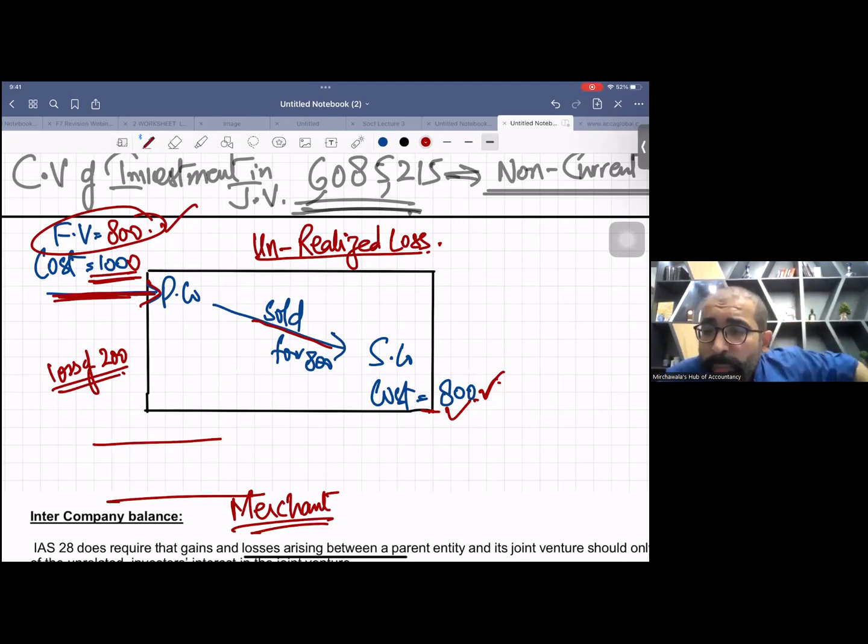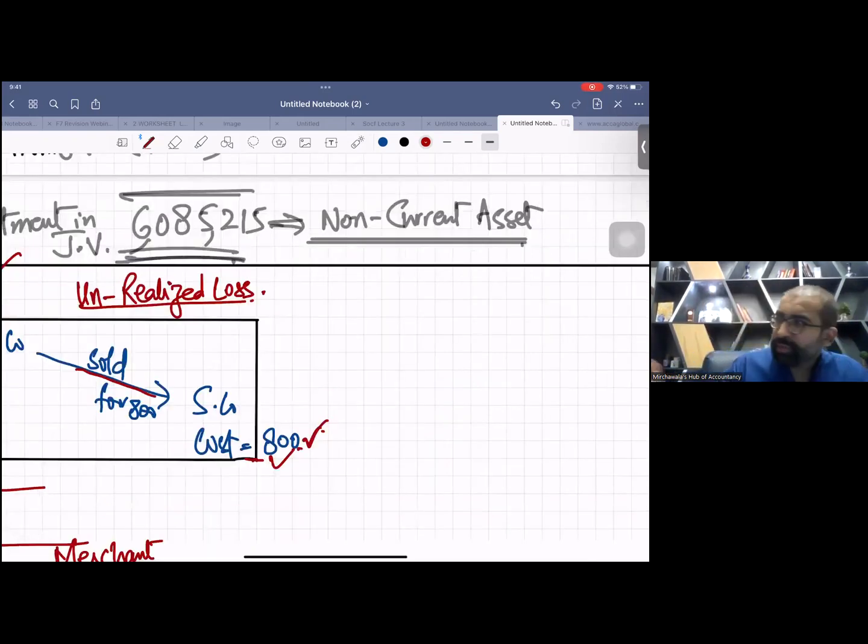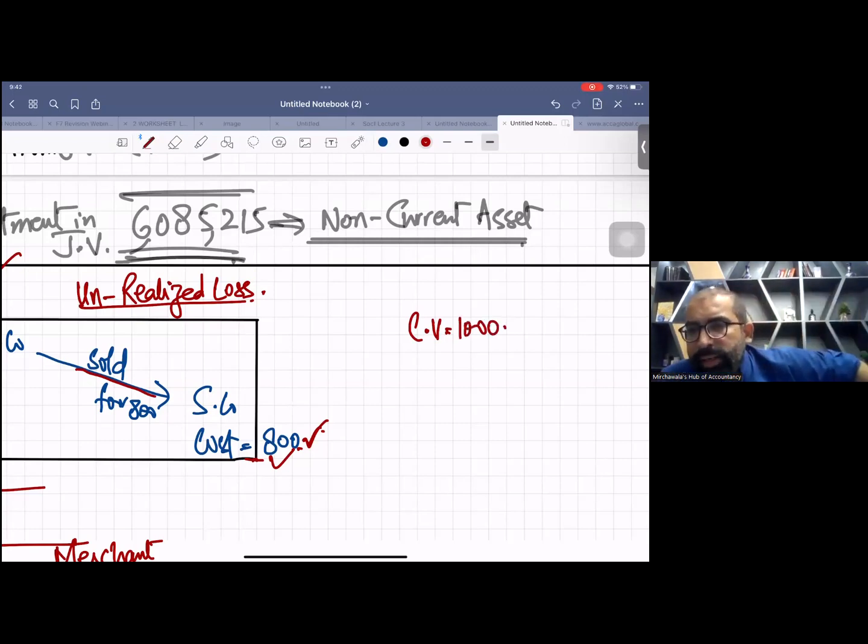Now I expect that you know the URP rules for P2A, when parent company sold goods to associate and associate sold goods to P company. This is also a topic. Listen, for example, the carrying value of a non-current asset is 1,000, and we sold it for 600 to our joint venture.